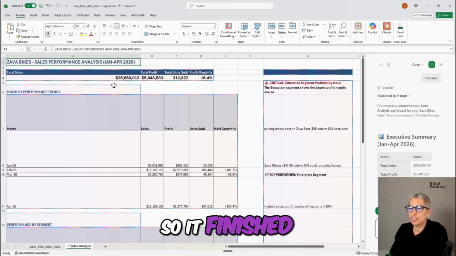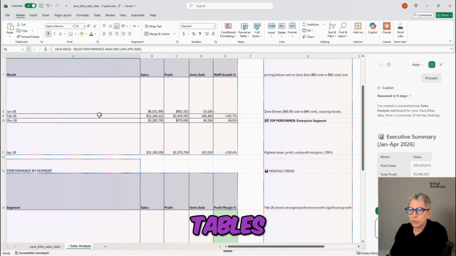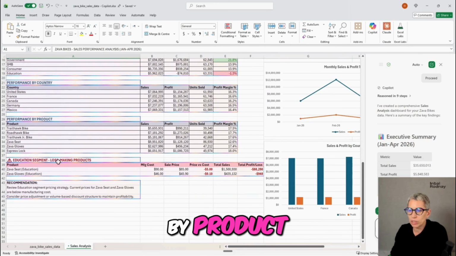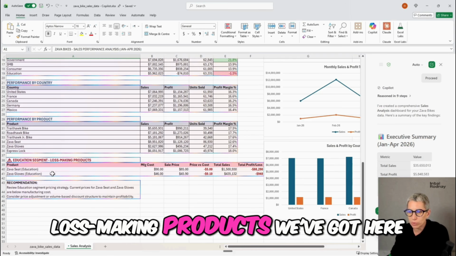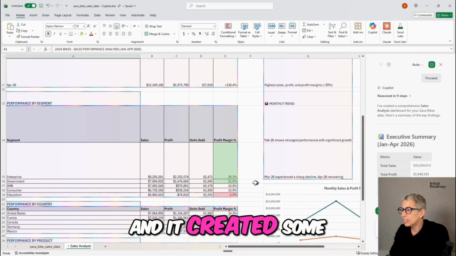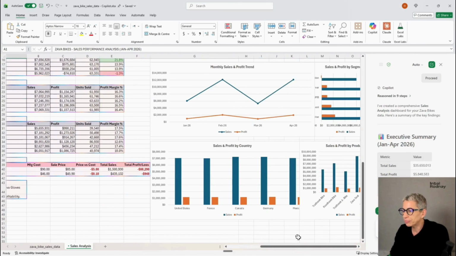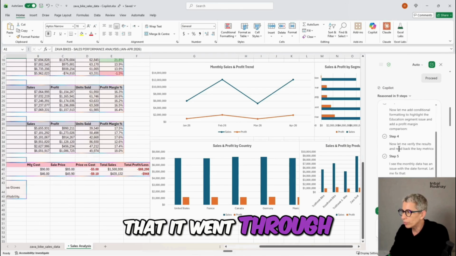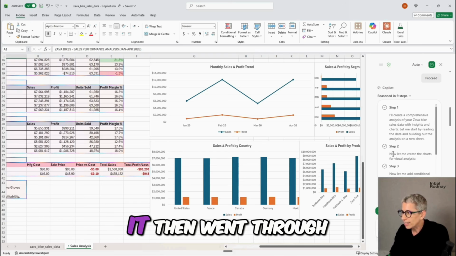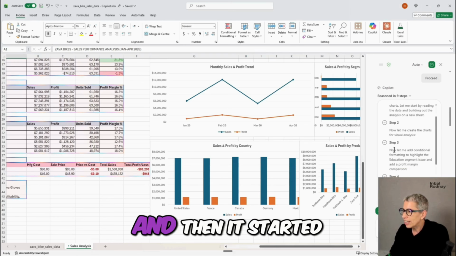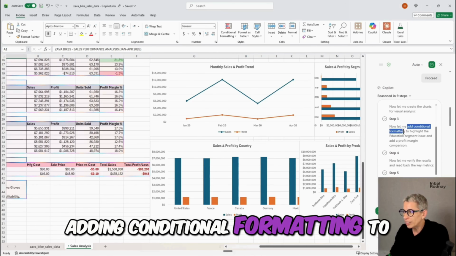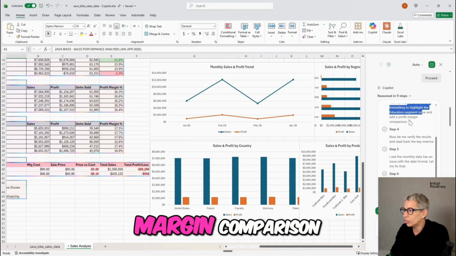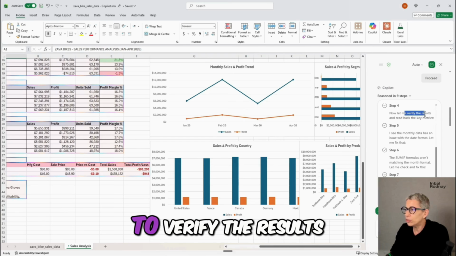All right, so it finished and it created these tables, monthly performance by trends, by segment, by country, by product, education segment, loss-making products we've got here. And it created some charts here. And what I find interesting is if we go through the steps that it went through, it started with creating things. It then went through creating the charts. And then it started adding conditional formatting to highlight the education segment issue that it found and a profit margin comparison. It then went to verify the results.